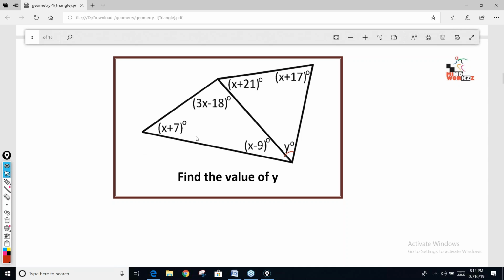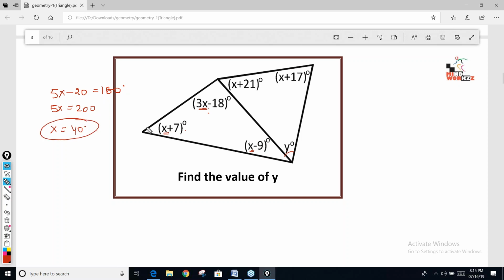Now for finding the value of y, first we need to find the value of x. So let's first check x. Now in this triangle, the sum of the angles has to be 180. So if I add these three: 3x plus x, 4x, 4x plus x, 5x. Minus 18 plus 7 is minus 11. Minus 11 and minus 9, it's minus 20. So the summation is coming out to be 5x minus 20, and the summation is 180. So 5x is 200. X comes out to be 40 degrees.